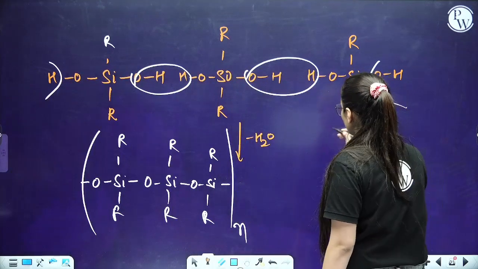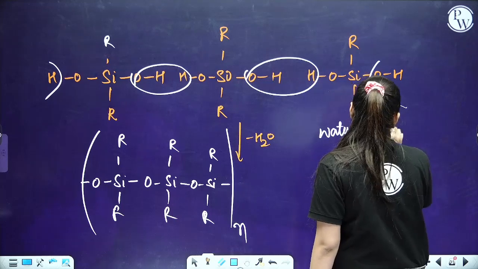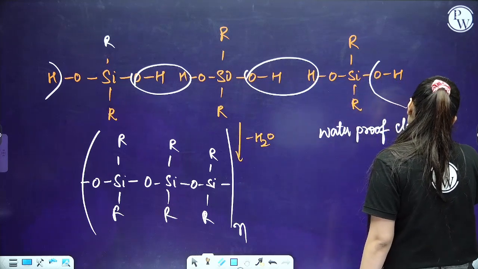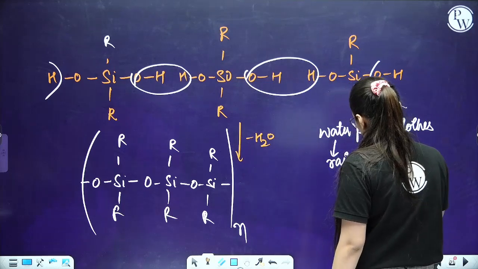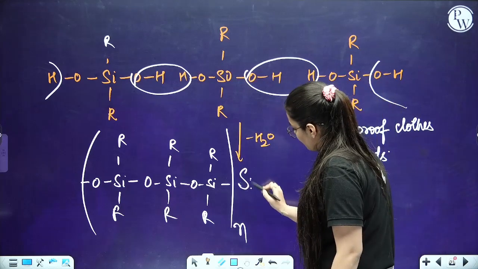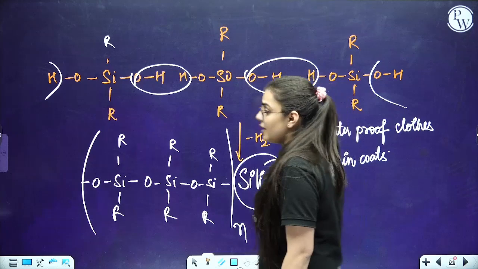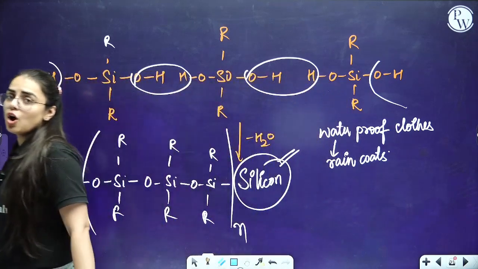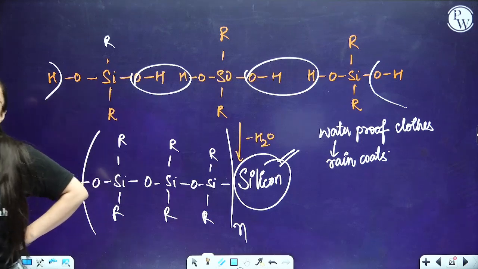It is basically used for waterproof clothes. That means it is used in the preparation of raincoats. Okay, this is what silicone is, and this is how silicone is obtained. Clear, everyone? Just take a minute, write it down, then I can start with the silicates part.